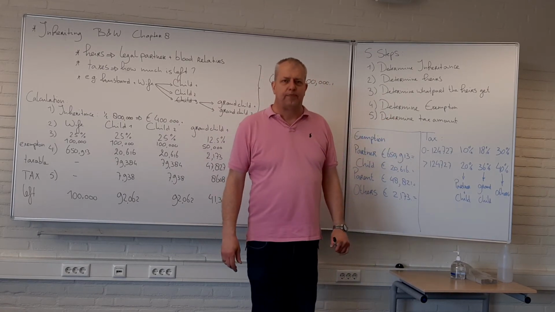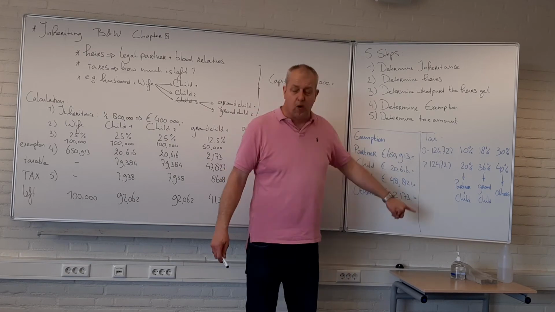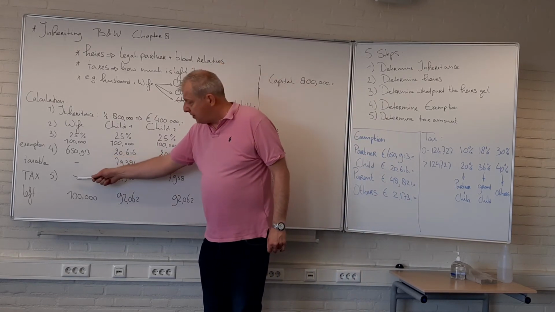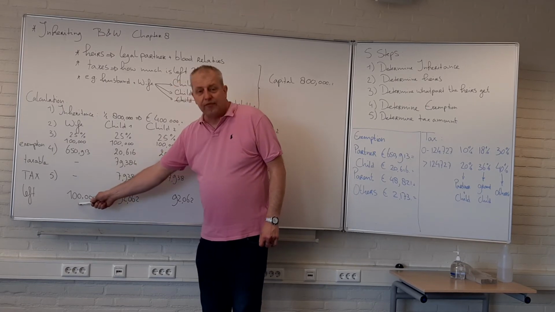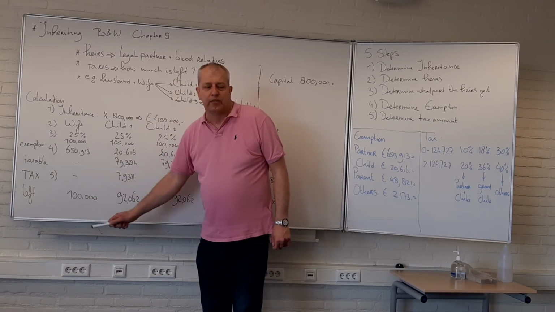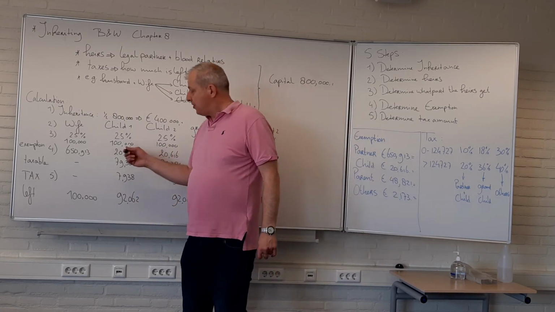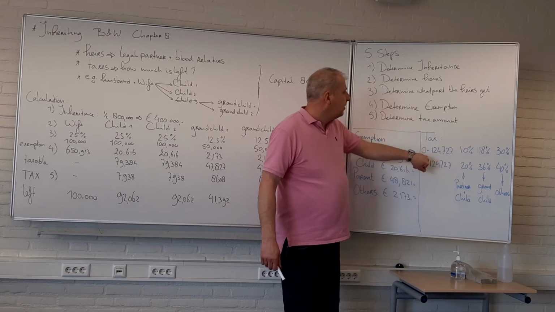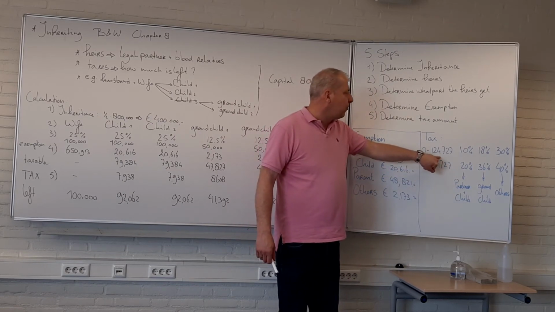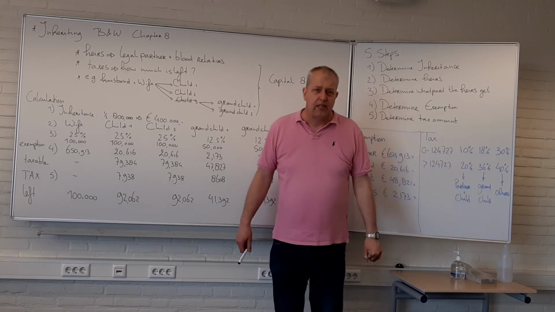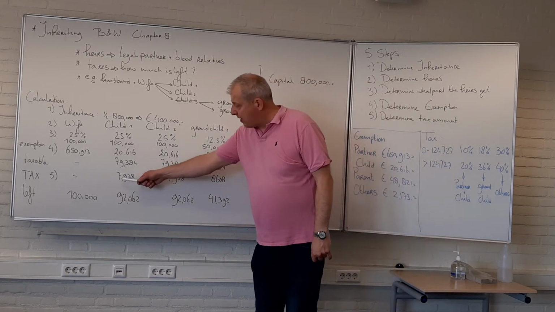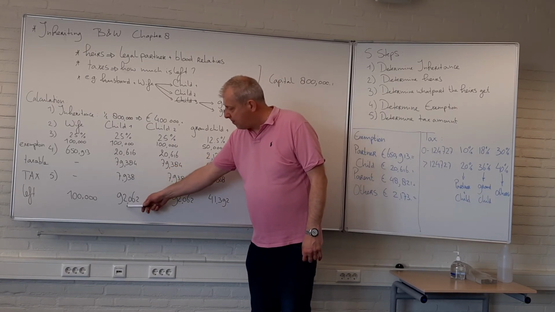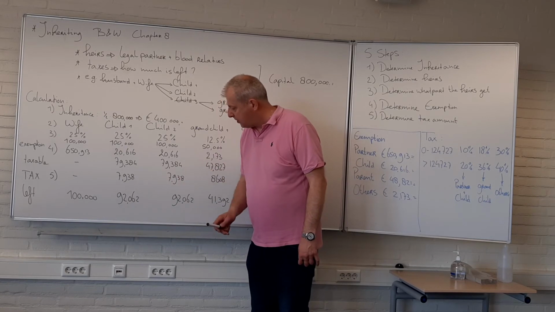So, step 5. Determine the tax amount. The tax amount of the wife is nothing, because nothing is taxable. So she doesn't pay taxes, and she's left with 100,000 euros. Yes? Then child 1 and 2, as partner and child, they stay beneath the 124,000, so they pay 10% taxes, which means 7,938 euros, which leaves them with a net amount of 92,062 euros.